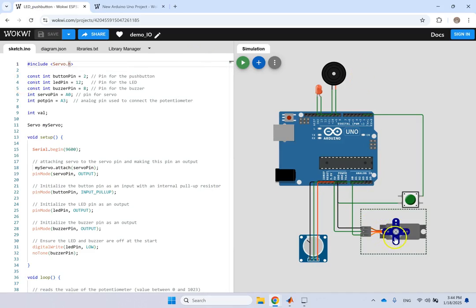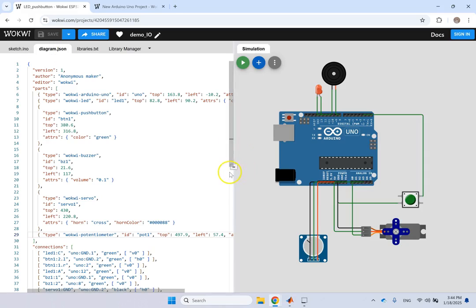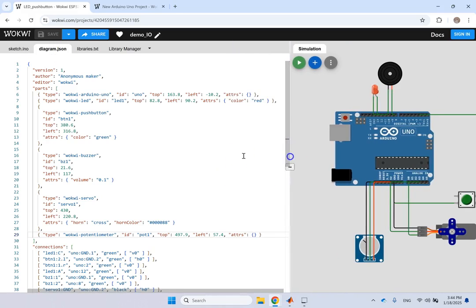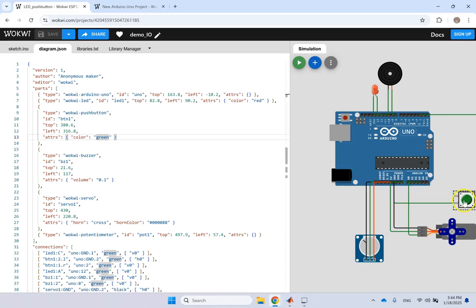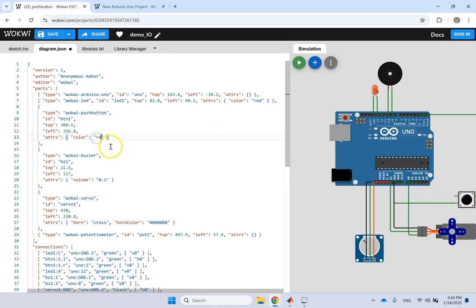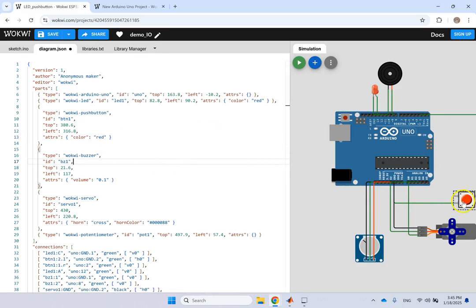And then some of the properties of these physical components, you can change under the diagram. If you go under the diagram, then it shows those attributes of these elements that are not part of the C code. For instance, it says, hey, the push button, the top position of it is basically that pixel location here. This is the left position of it, and the color of it is green. So if I don't want my push button to be green, I want it to be red, I just come here and change it to red. You see, just like that. And it changes right away, right?